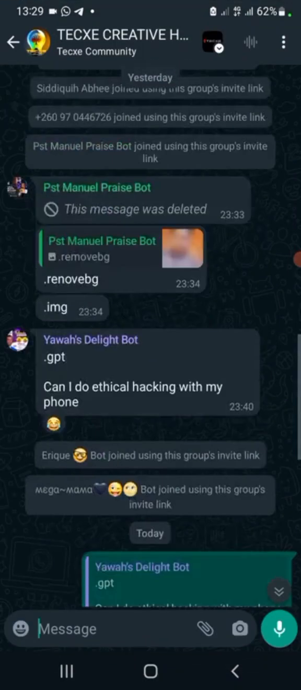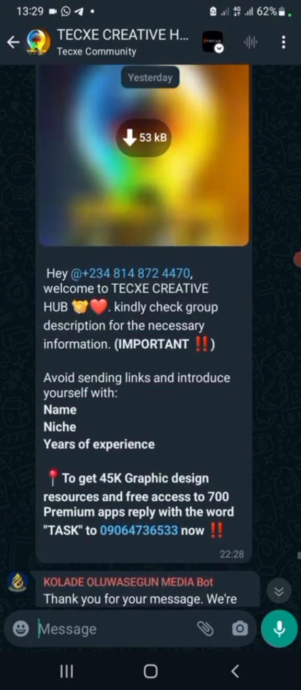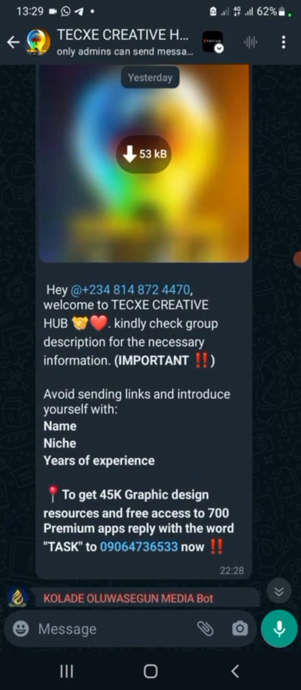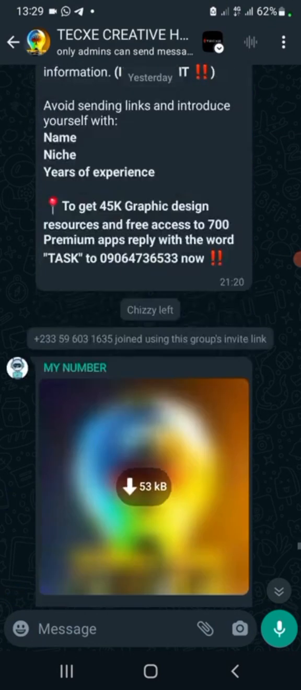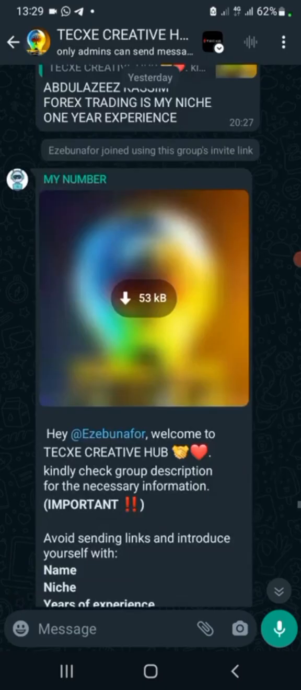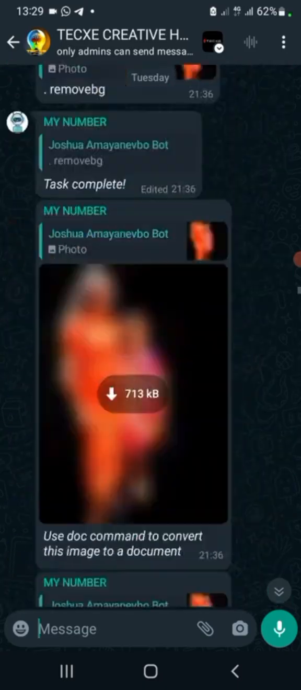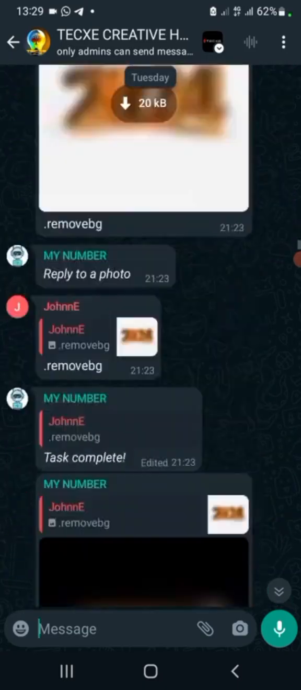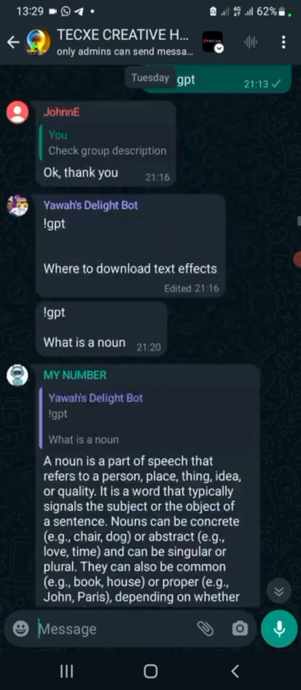All right, you can see the example here now. It welcomed this person with the group icon. Hey, it mentions this person, welcome to blah blah blah. Can you see everything? Group icon, the person's name. All right, now let's see an example of another one. It welcomed someone with the person's profile picture. You can use that as well.